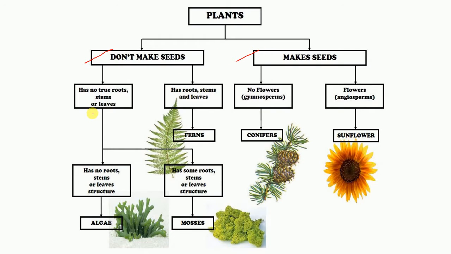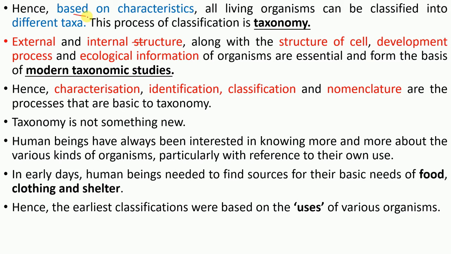So this fern is also a taxon, and these mosses are also a taxon. This conifer is also a taxon. Based on characteristics, all living organisms can be classified into different taxa, and this process of classification is known as taxonomy. But science is not a matter of joke, so there must be some principle, some system through which you can categorize all these things.